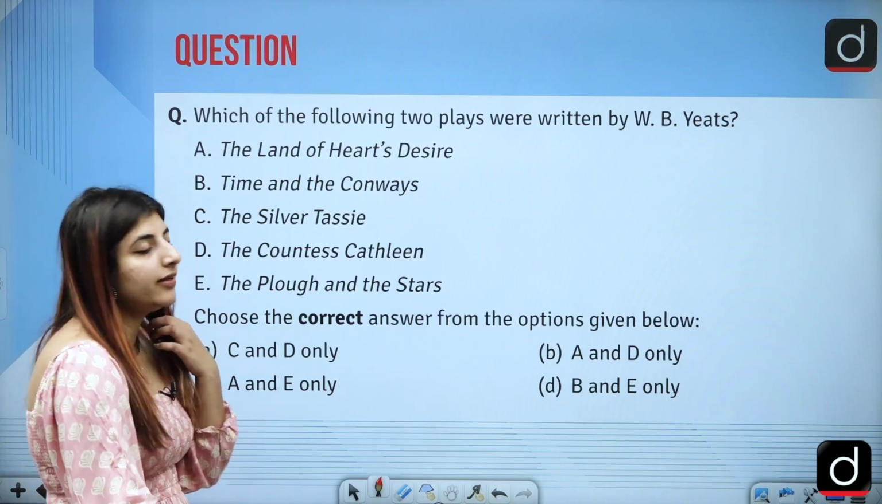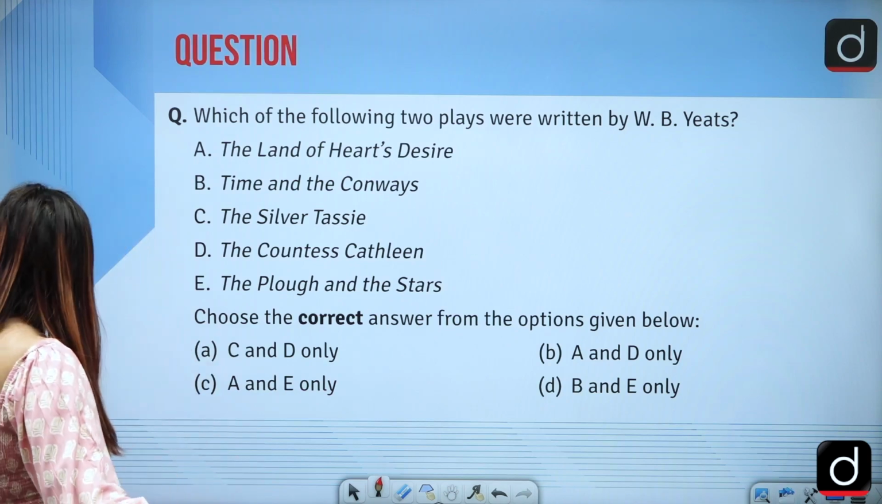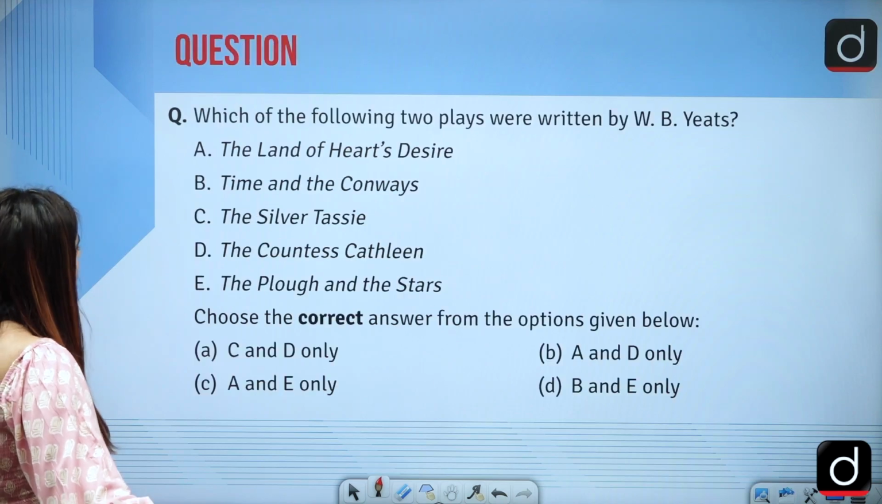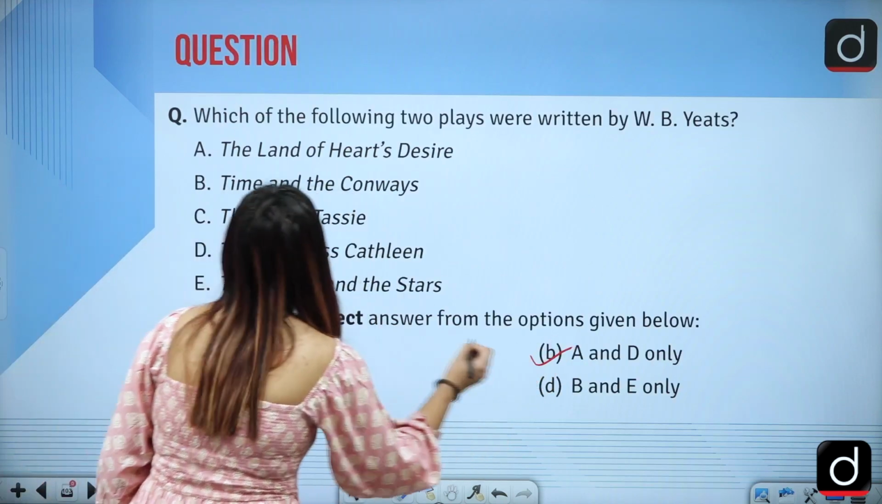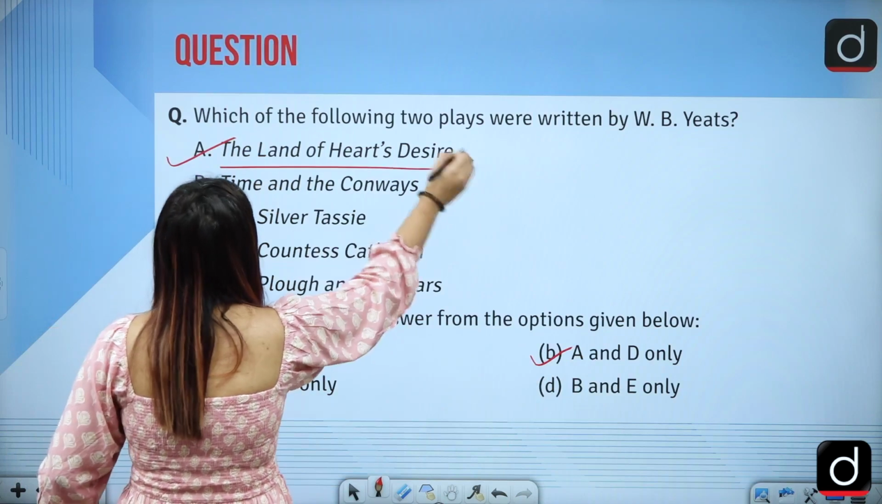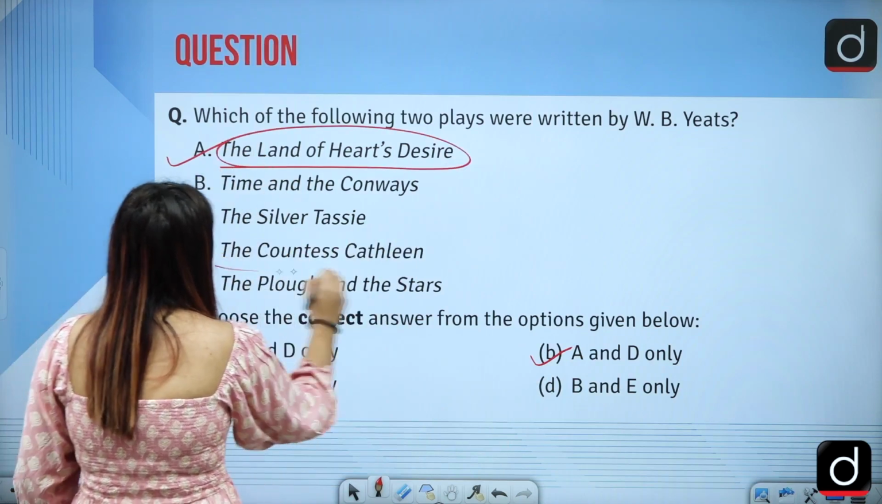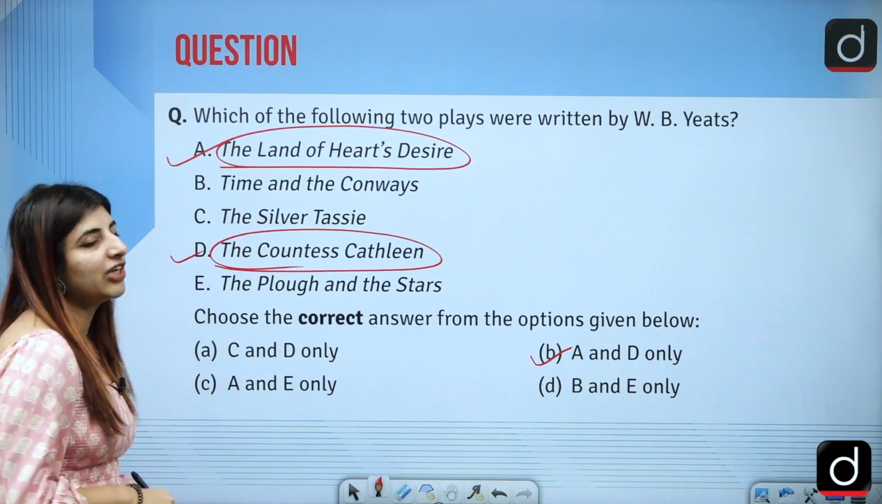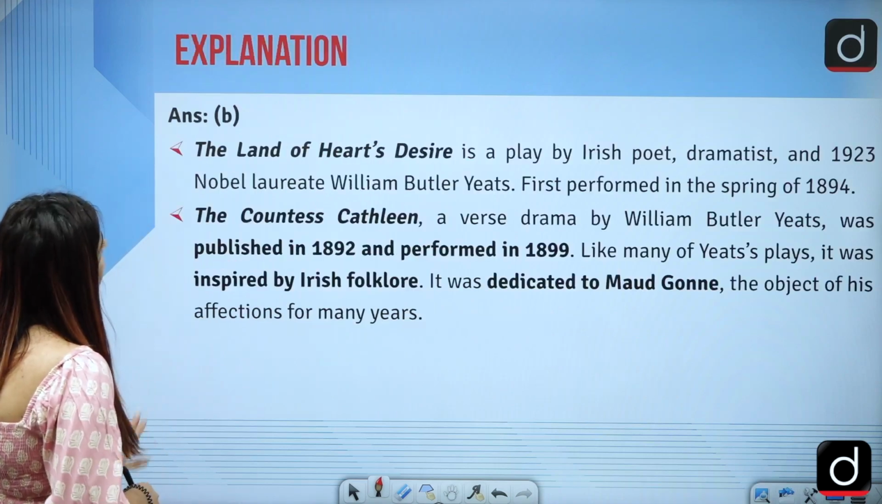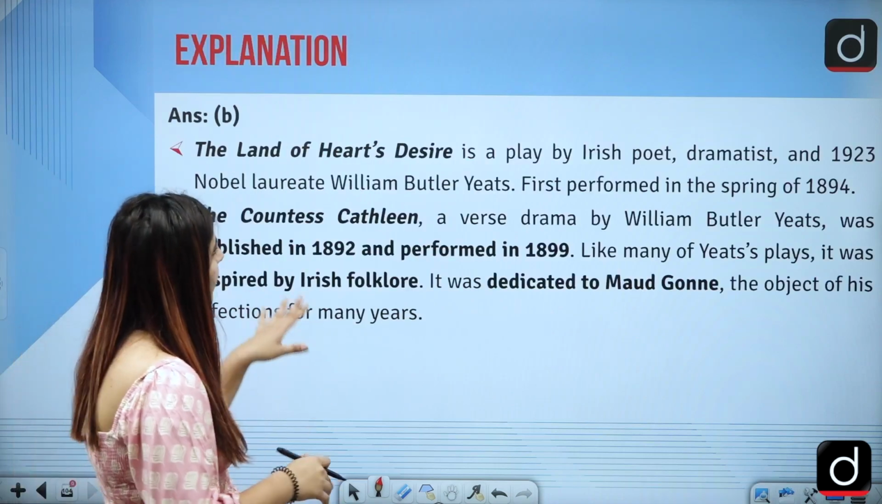Next is, which two plays are written by W.B. Yeats, William Butler Yeats? The answer to this question is option B, that is A and D only. The Land of Heart's Desire and The Countess Kathleen, these are the two plays which are written by W.B. Yeats. Now let us look at the explanation here.